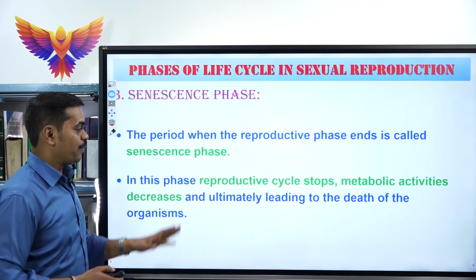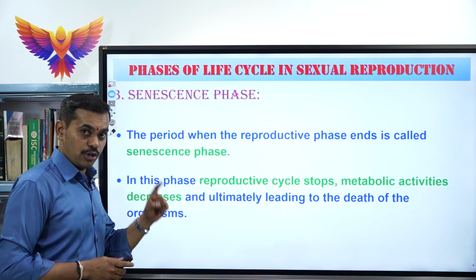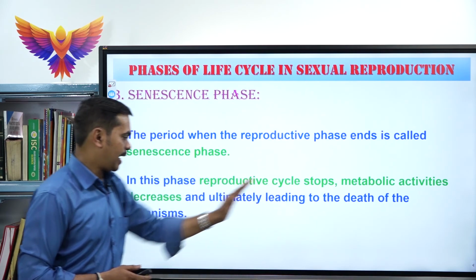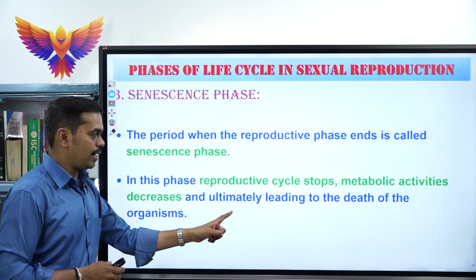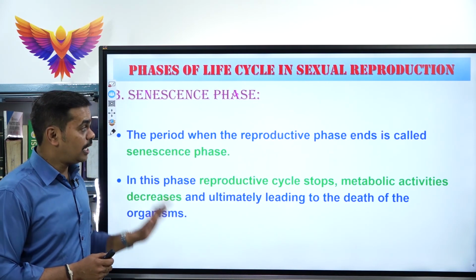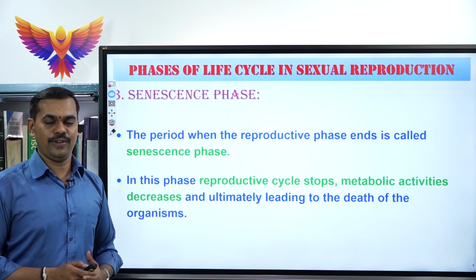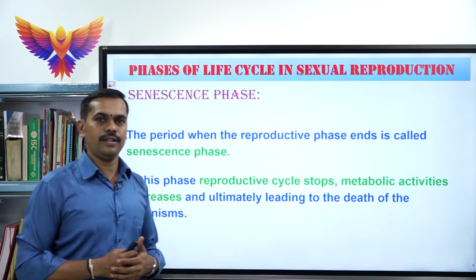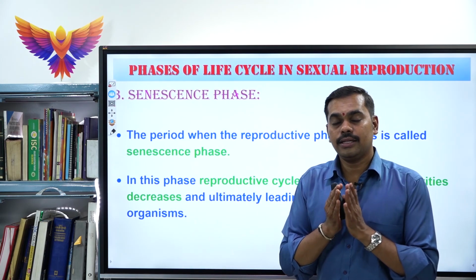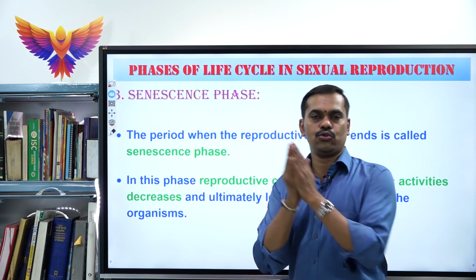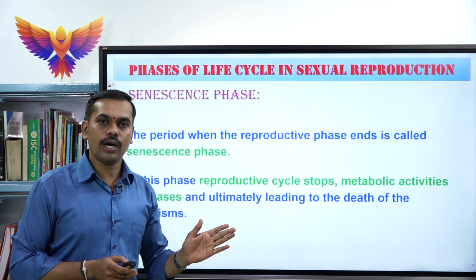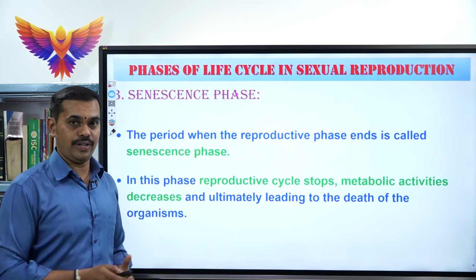In the same way, in organisms, particularly in mammals, the reproductive cycle stops, the metabolic activities decrease, and ultimately it leads to the death of the organism. So that phase we call senescence phase. So far, children, we have completed sexual reproduction and the 3 different phases of sexual reproduction, that is juvenile phase, reproductive or maturity phase, and senescence phase.